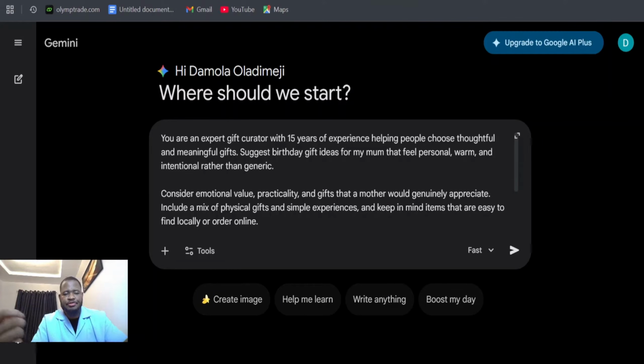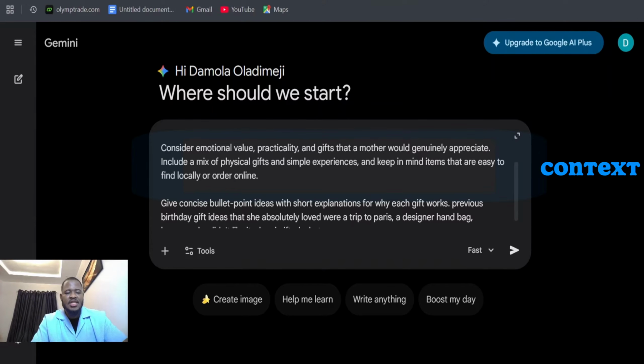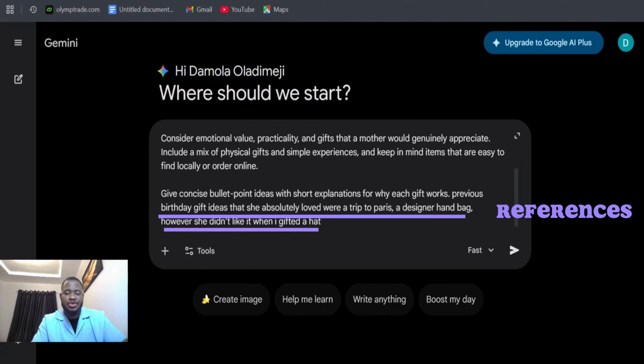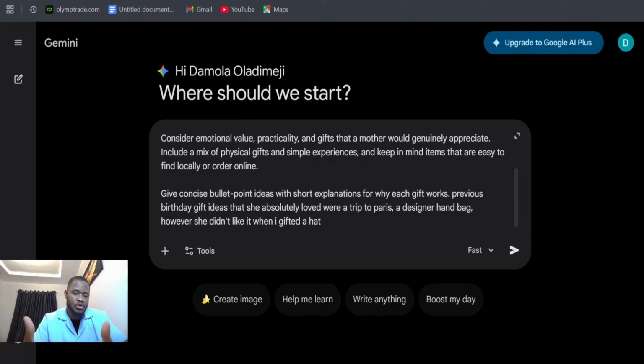So this is a much more refined prompt. Here we have our role, and then we have the task. We've added a bit of context here. This is our format, and now you can see a bit of references. Now, references is also called few-shot prompting. I've added a bit of examples of what she actually liked when I gifted her those things previously, which include a trip to Paris and designer handbags. So those are good examples for the model to follow.